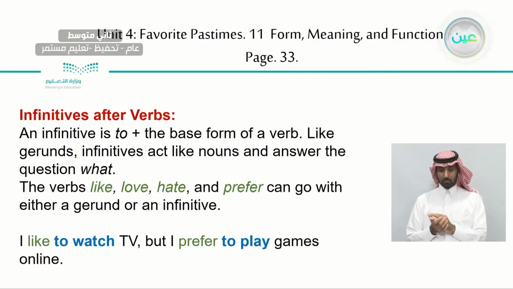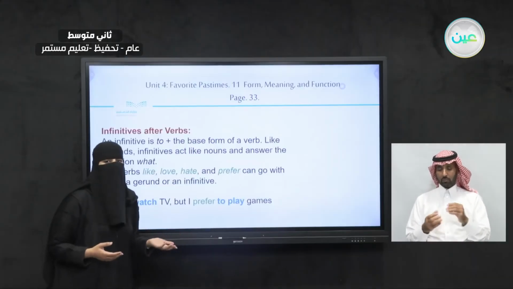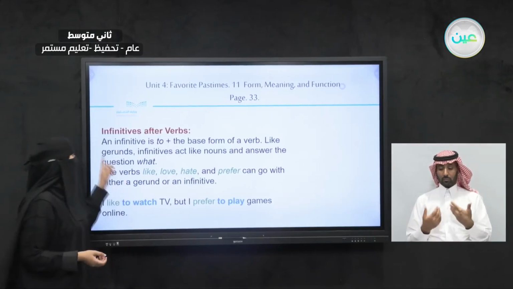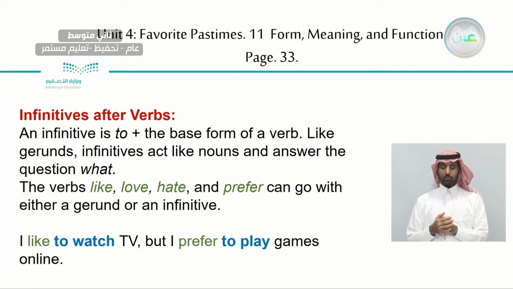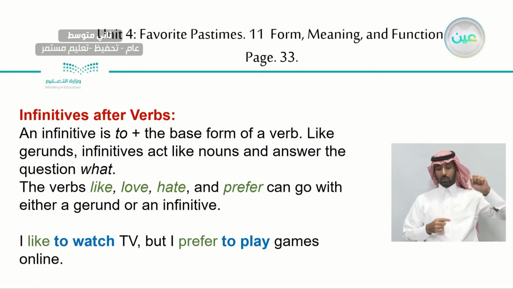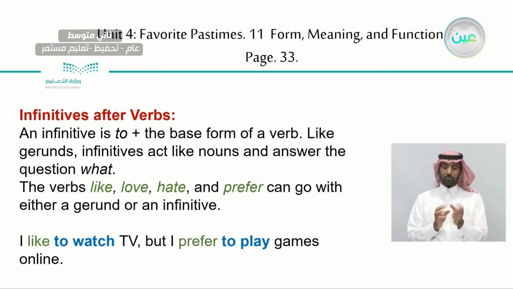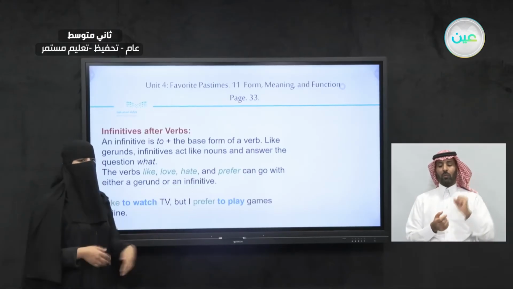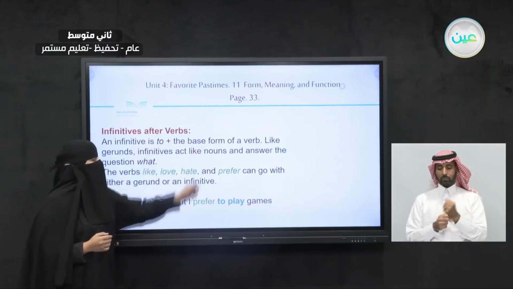Now, let's check these infinitives. So, infinitives, we said we have to use the word to with it. To play, to write, to read. Now, let's read. An infinitive is to plus the base form of the verb. Like gerunds, infinitives act like nouns and answer the question of what? The verbs like, love, hate, and prefer can go with either a gerund or an infinitive. So a verb plus ing or the infinitive, to plus the base form of the verb.